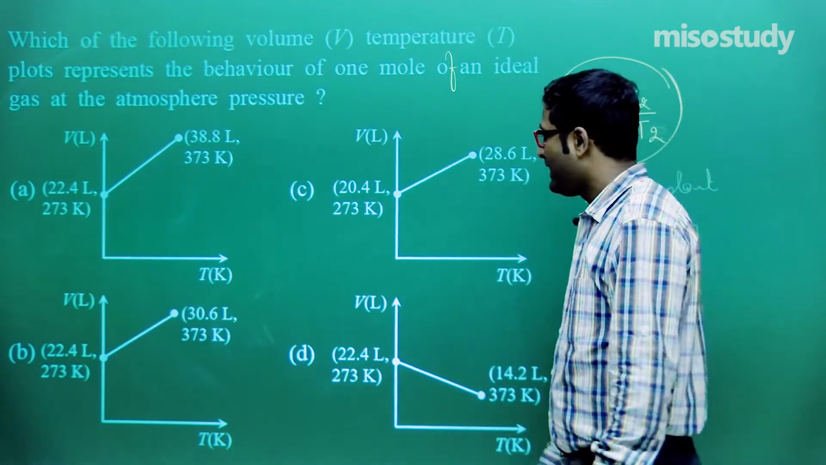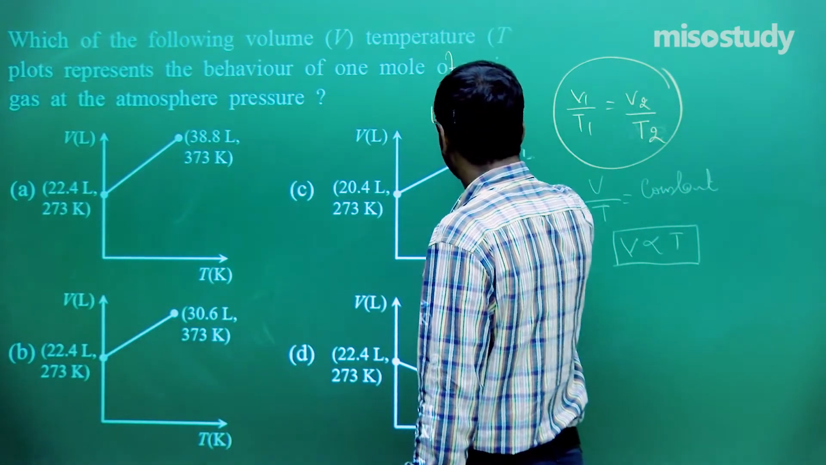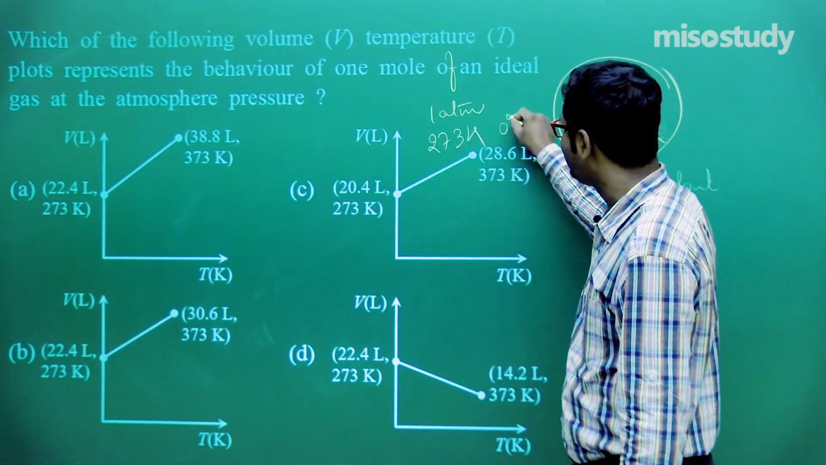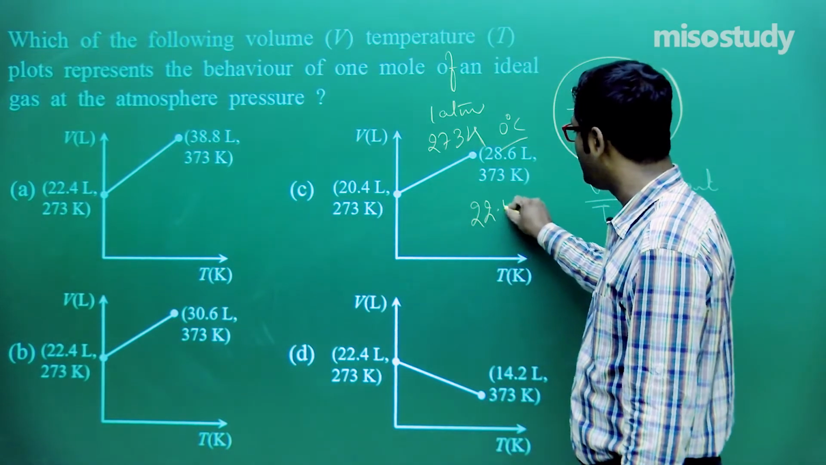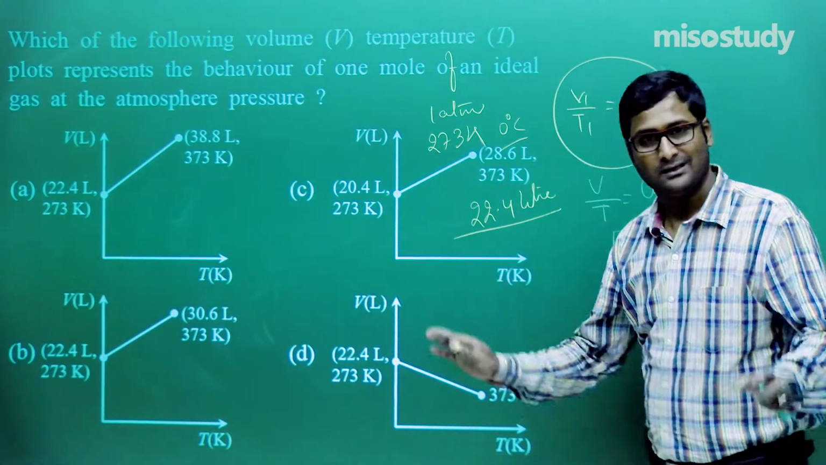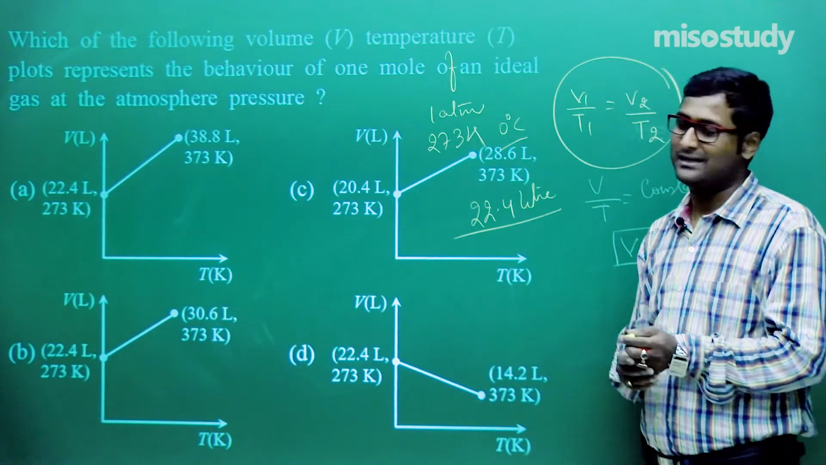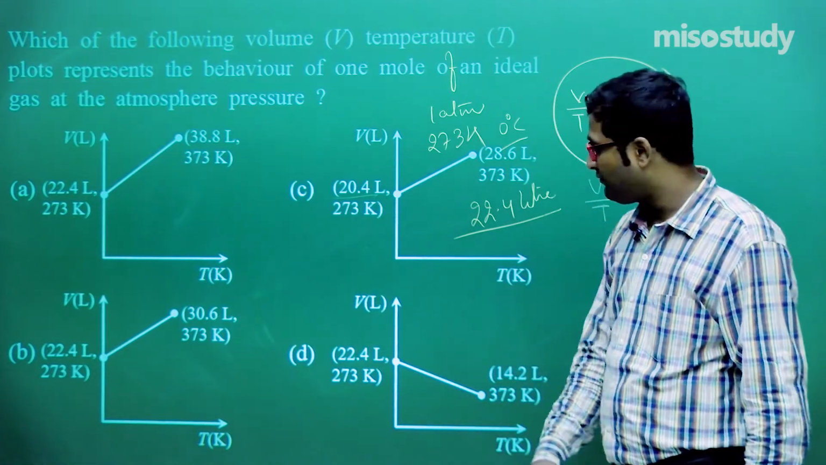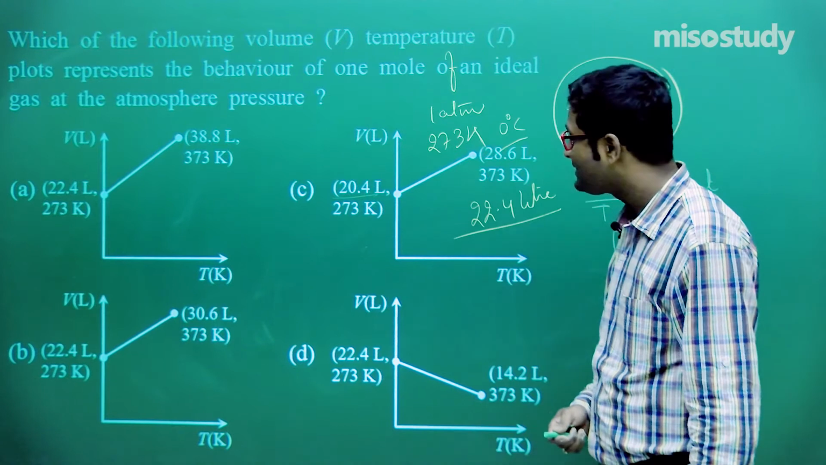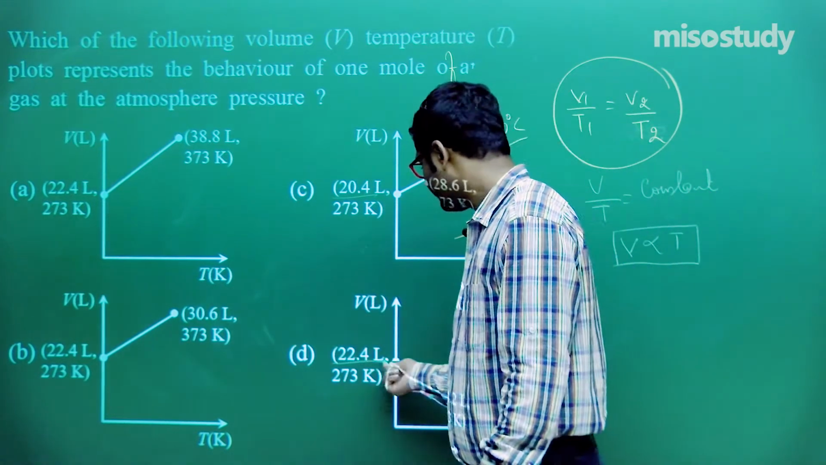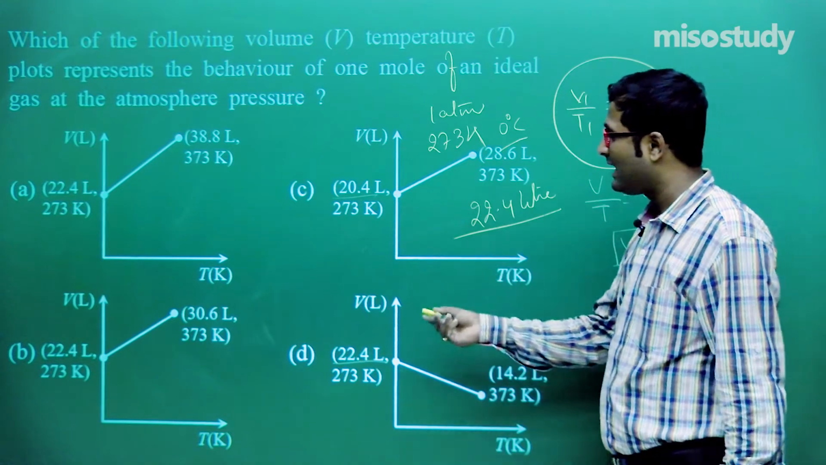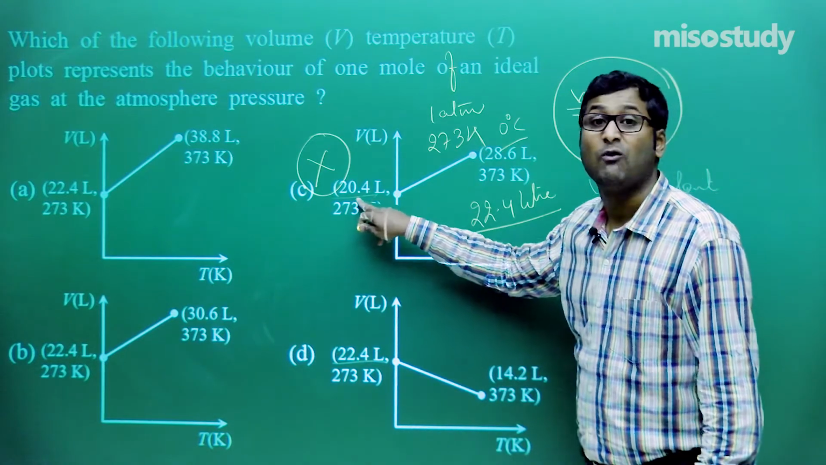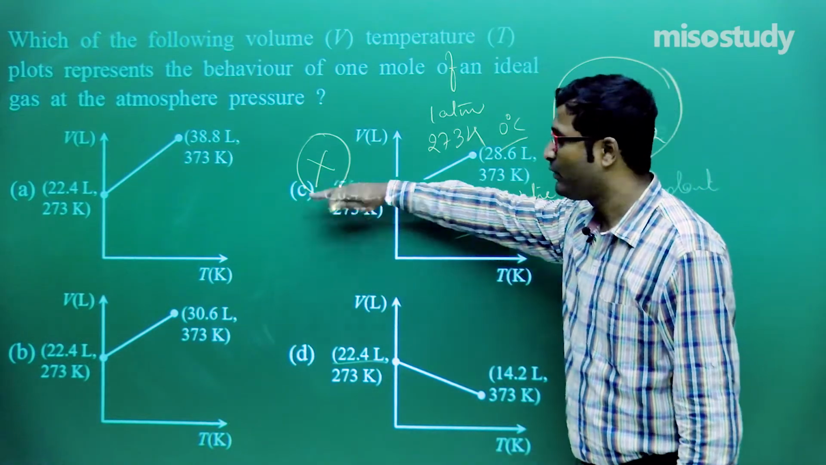First of all, check it out. At 1 atm and 273 Kelvin, that is 0 degrees Celsius, the volume of a gas is 22.4 liters. According to the theory, is it correct? Yes, sir, it is correct. So look at C and D. Volume is 24.4 here and 22.4 here. Clear to you? If I talk about this graph, this one is incorrect. It cannot be, because according to the question the volume should be 22.4 liters here. So we will eliminate this option.